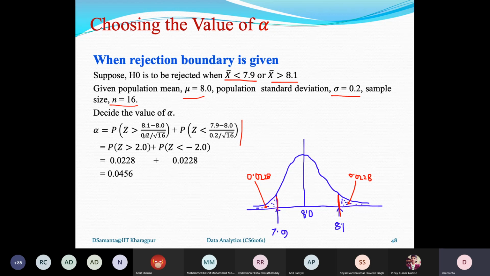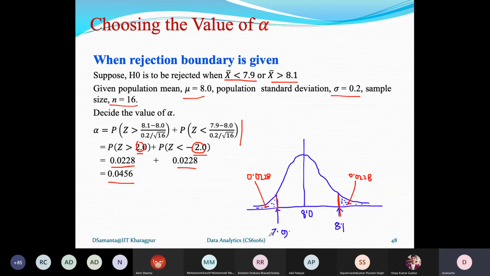After simplification, it gives 2.0 and minus 2.0. So here this is a Z0 value, and this Z0 value has a certain probability, as I said. So it is 2.0. Again, you consult the table. For P(Z greater than 2.0), you see the entry for 2.0, and you can see that it is 0.228. Similarly, this is also an equal amount, because area is always a positive quantity. And altogether, you can say that it is 0.0456.